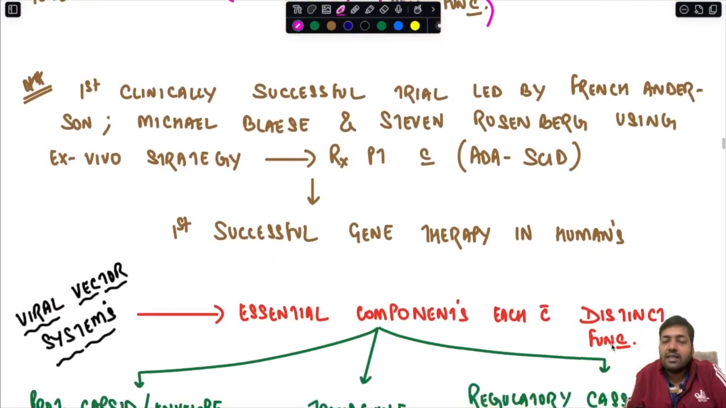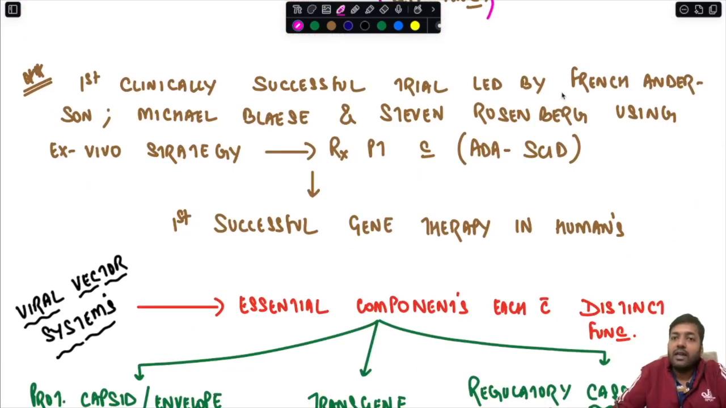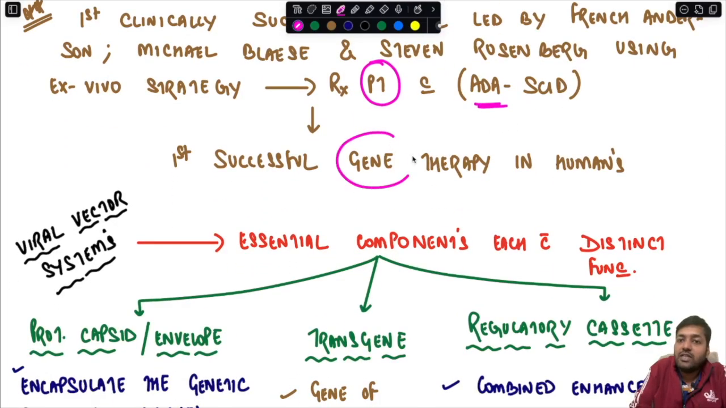Now the first clinically successful gene therapy trial was led by French Anderson, Michael Blaese, and Steven Rosenberg, using an ex-vivo strategy to treat a patient suffering from adenosine deaminase deficiency along with SCID, severe combined immunodeficiency, that is, ADA-SCID. It was the first successful gene therapy carried out in human beings.